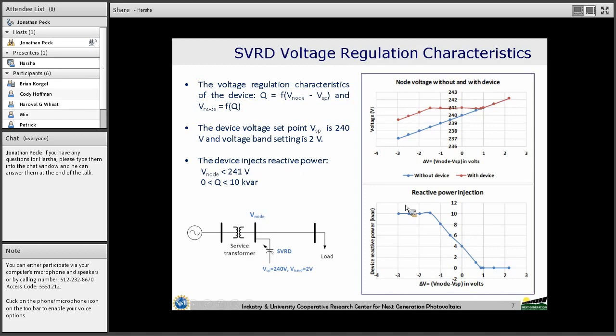After utilizing all 10 stages of the capacitors, we find that the voltage gets reduced because this SVRD doesn't have any more capacitors to switch in.